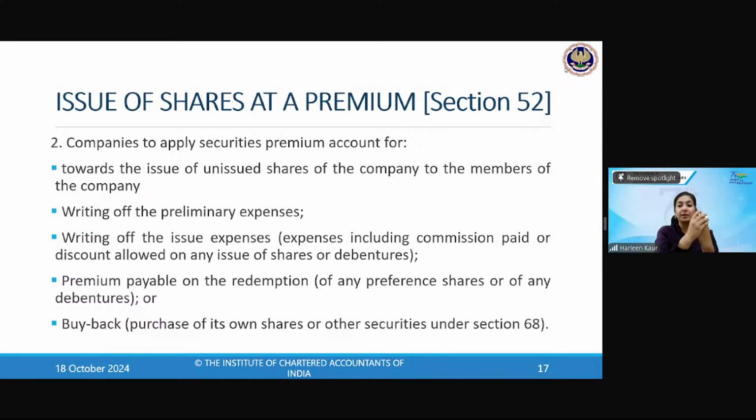So securities premium account, you have now understood the concept. The shares have been issued at more than the face value. Issue price is higher than the face value. You have collected the premium. That premium has gone to the securities premium account. Now we have a huge bulk in the securities premium account. How are we going to use it? Number 1 is for the issue of unissued shares of the company to the members. So this premium amount can be used for issuing the unissued shares of the company.